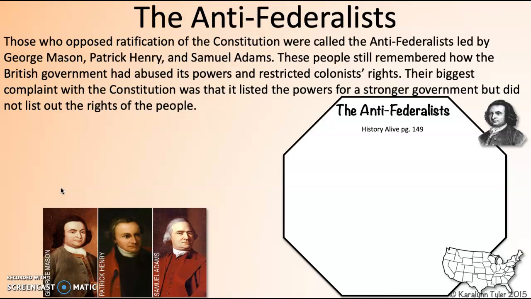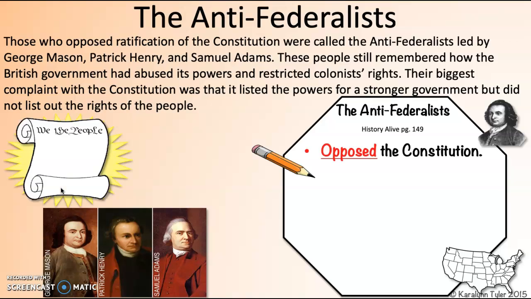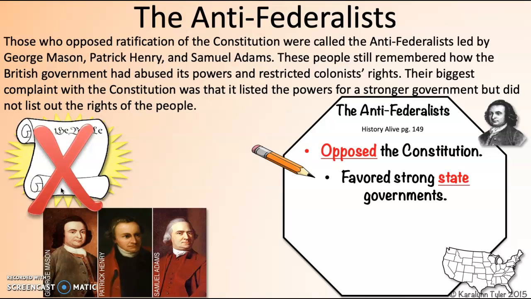They know that governments have a tendency to get inflated and overpowerful, and they didn't want that happening. So these people were opposed to the Constitution as it originally was presented. They favored stronger state governments as well. They wanted to make sure that each state had some state sovereignty. They also wanted a list of individual rights. They wanted to make sure that we had a list that no government could take those rights from us.